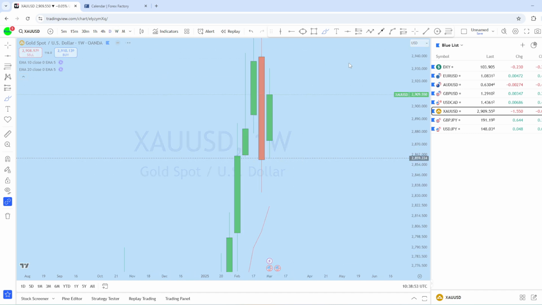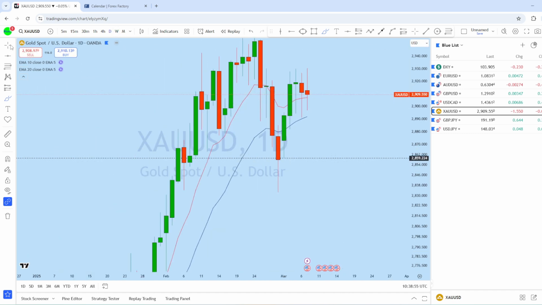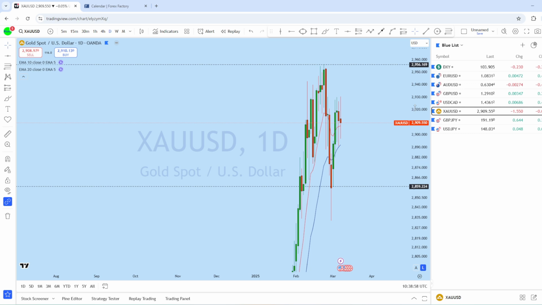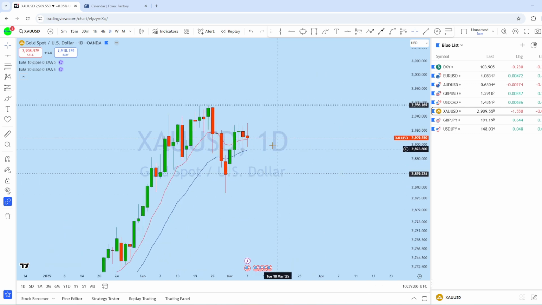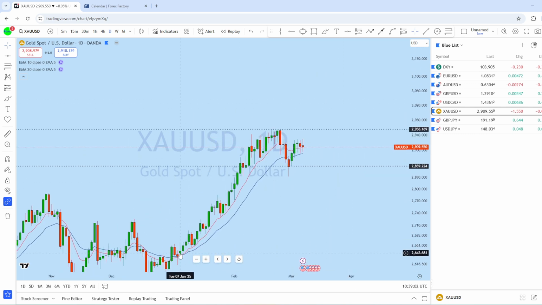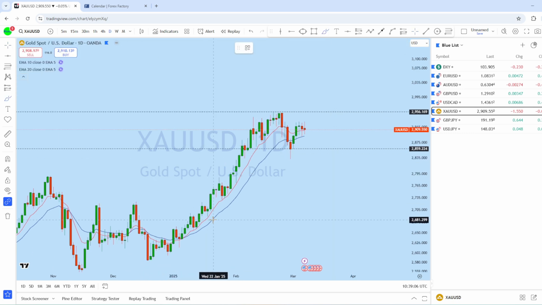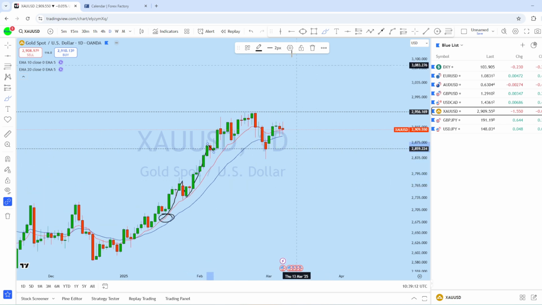If we look at the daily chart on XAUUSD, we can see that from the daily perspective, this is a strong impulsive move on XAUUSD. Here is an impulse followed by this pullback, and you can see another impulse followed by a pullback. And we have seen that on the daily time frame, there was a break of structure followed by another bounce, followed by 3 back-to-back days of doji formation.